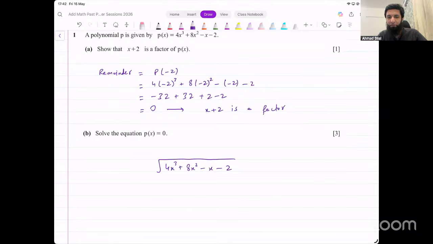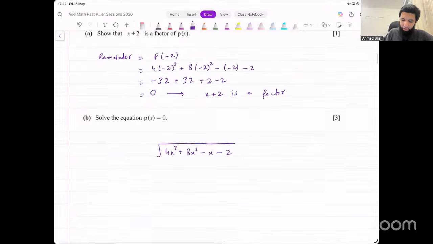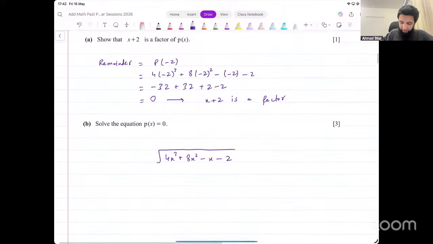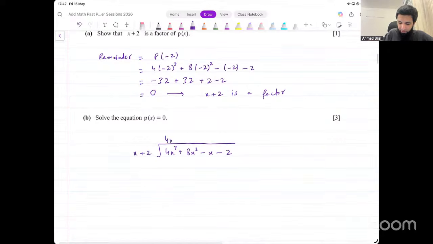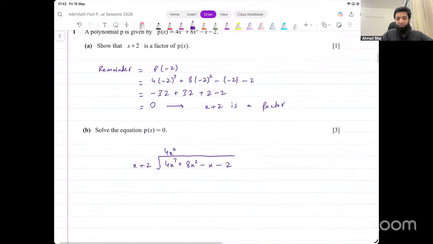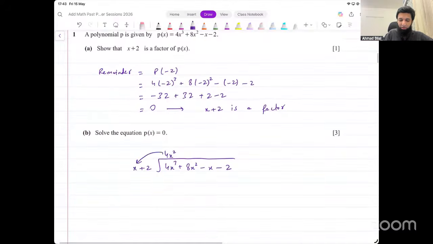You can use the coefficients comparing method. That will also work, right? So all of those methods will work. Let's do division. Divide this by x plus 2. What do we get? X into what will give us 4x cube? 4x squared. We multiply x by 4x squared to get 4x cube. Let's do that multiplication. This gives us 4x cube plus 2 into 4x squared, that is 8x squared.